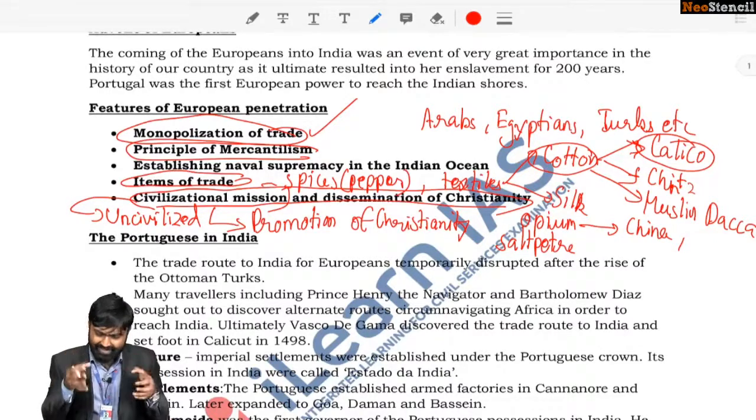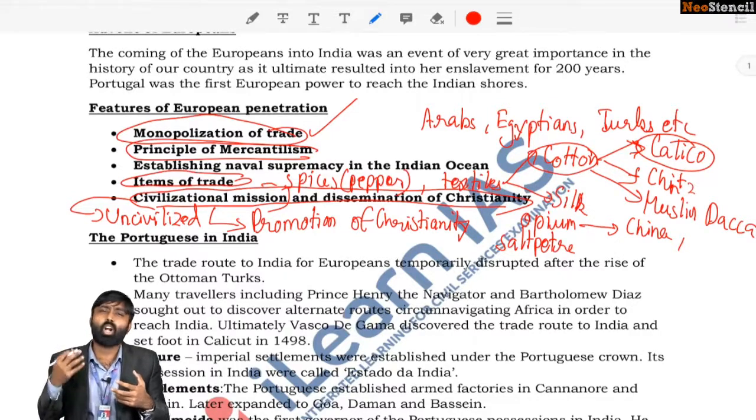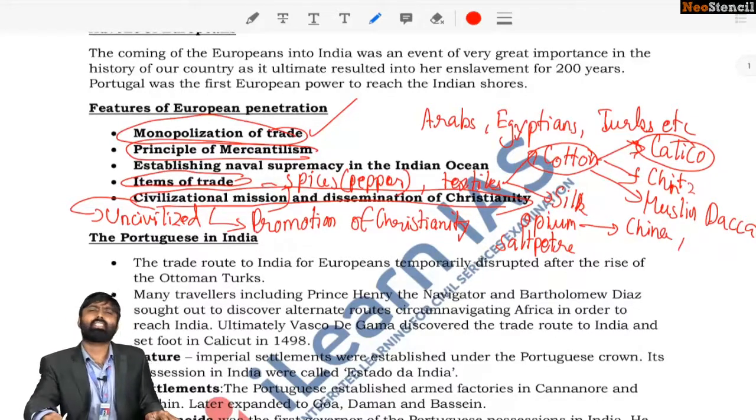Let's look at the reasons why there was a plateau. There was basically an increased interest in exploration in the Indian Ocean, and also to find an alternate sea route to India. Okay, what was the necessity to find out an alternate sea route to India?